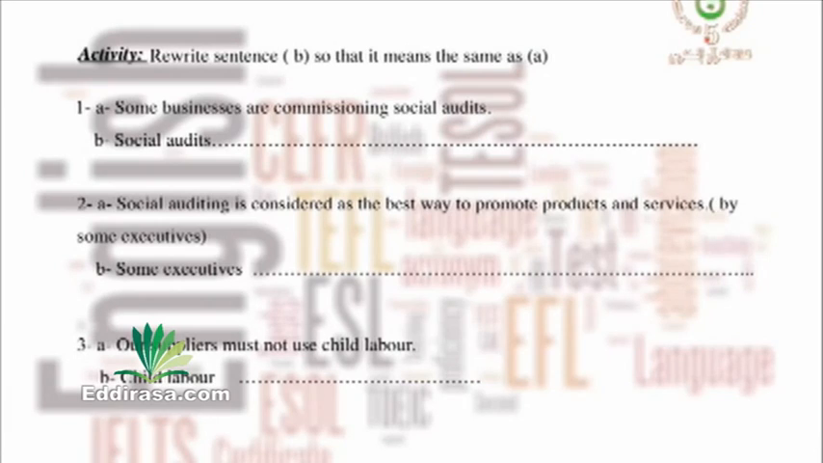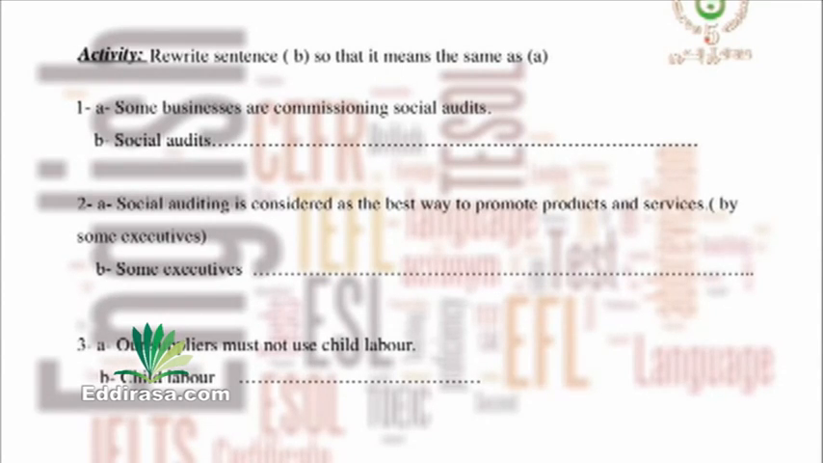Rewrite sentence B so that it means the same as A. Some businesses are commissioning social audits. Social audits. And now you have to complete the sentence. Pay attention to the verb. Which tense is it? Are commissioning. Good, it's in the present continuous.